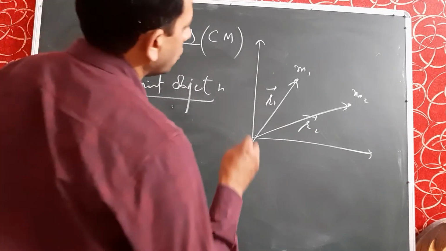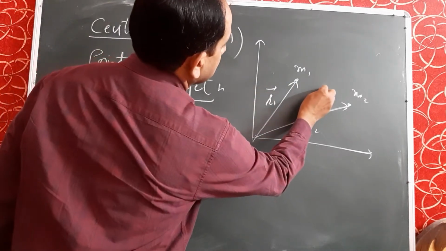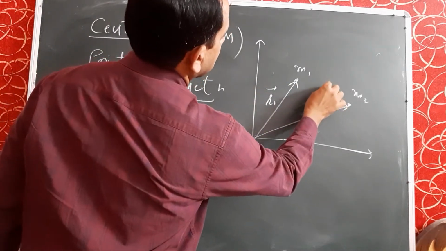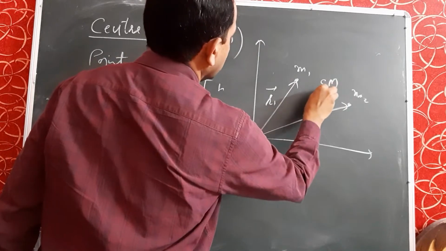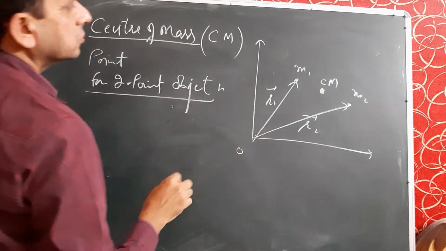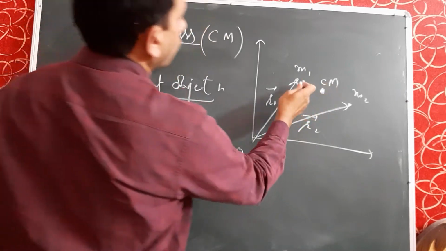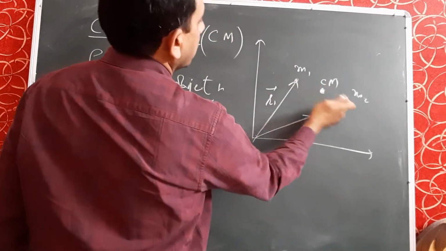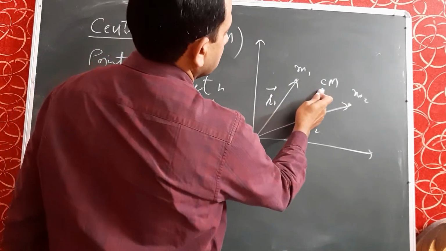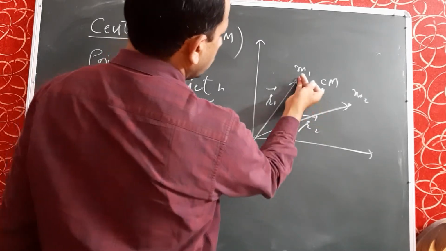So center of mass is the point, let this point be Cm, where the whole mass of the body is supposed to be concentrated. The body consists of 2 masses.